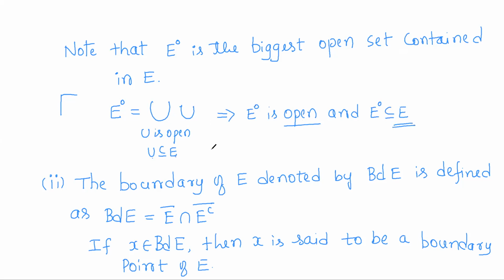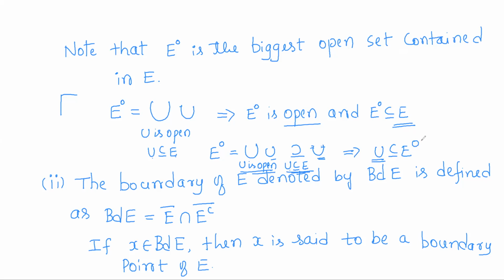Now, once again, by the same definition, the interior of E is the union of all open sets U contained in E. So it contains each of the sets involved in the union. So this union contains U, where U is any open set contained in E. What it implies is that U is contained in the interior of E, where U is any open set contained in E. So any open set contained in E is contained in E naught.